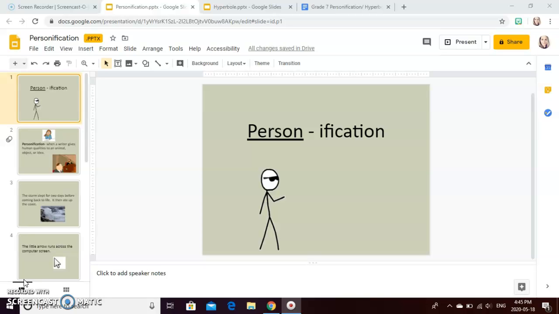Personification and hyperbole are both literary devices. Sometimes we also see them in poetry as well, and you should be fairly familiar with both. So this lesson is going to be very short and sweet. So here we go.